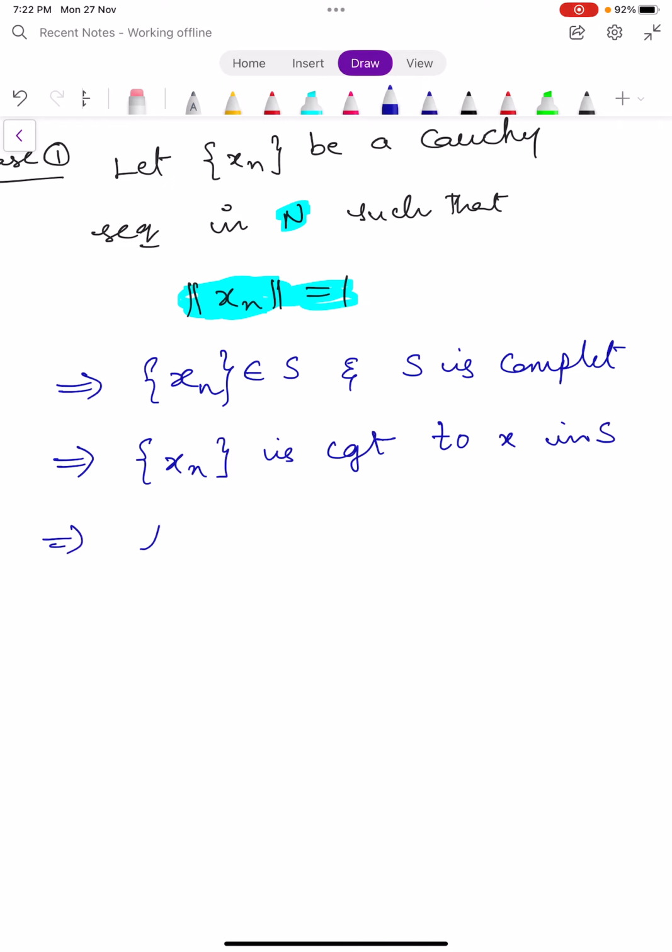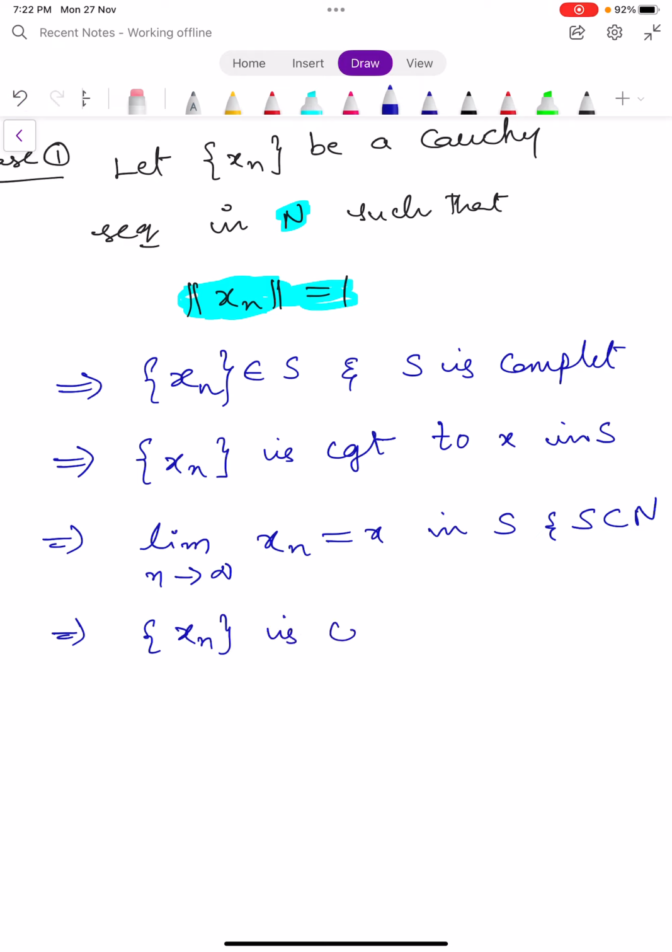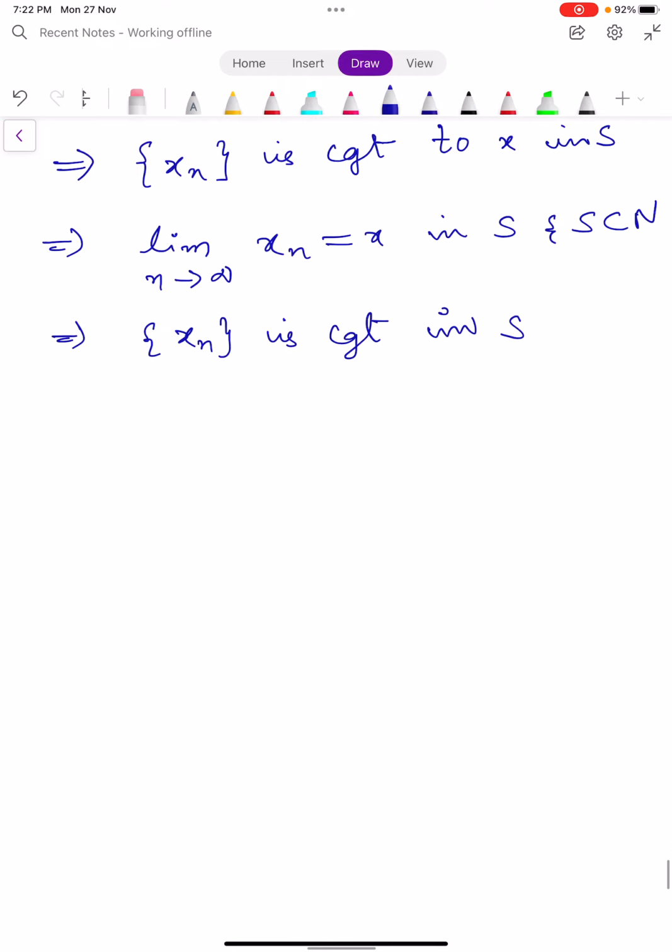It means limit n tends to infinity, xn is equal to x in capital S, and S is a subset of capital N. It means the same thing holds in N also. The sequence xn is convergent in capital N. Hence N is complete.